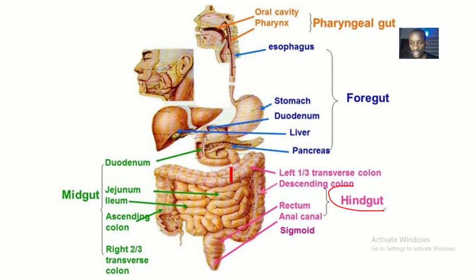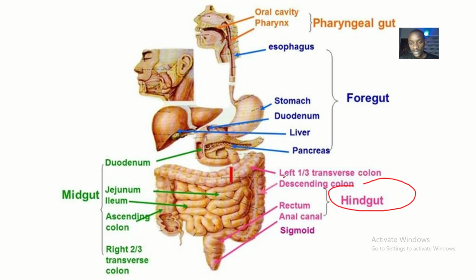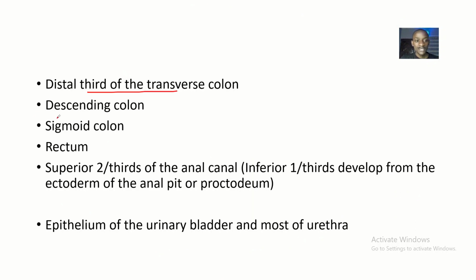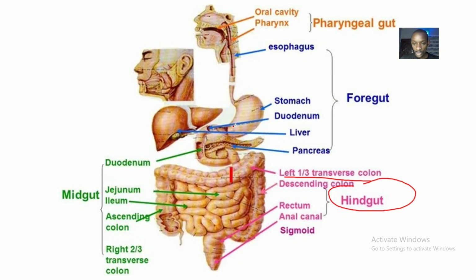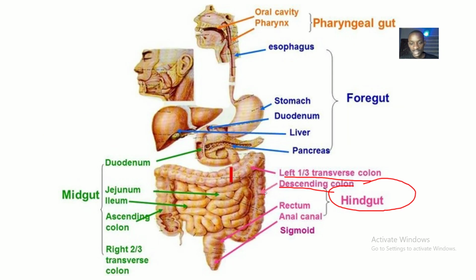You can see it as a bracket, there's a hindgut there. So, derivatives of the hindgut. The hindgut forms the distal third of the transverse colon. You see the left one third of the transverse colon is formed by the hindgut. The hindgut also forms the descending colon. This is the descending colon, also formed by the hindgut. Then the hindgut also forms the sigmoid colon, and you can see that the sigmoid colon is here too.